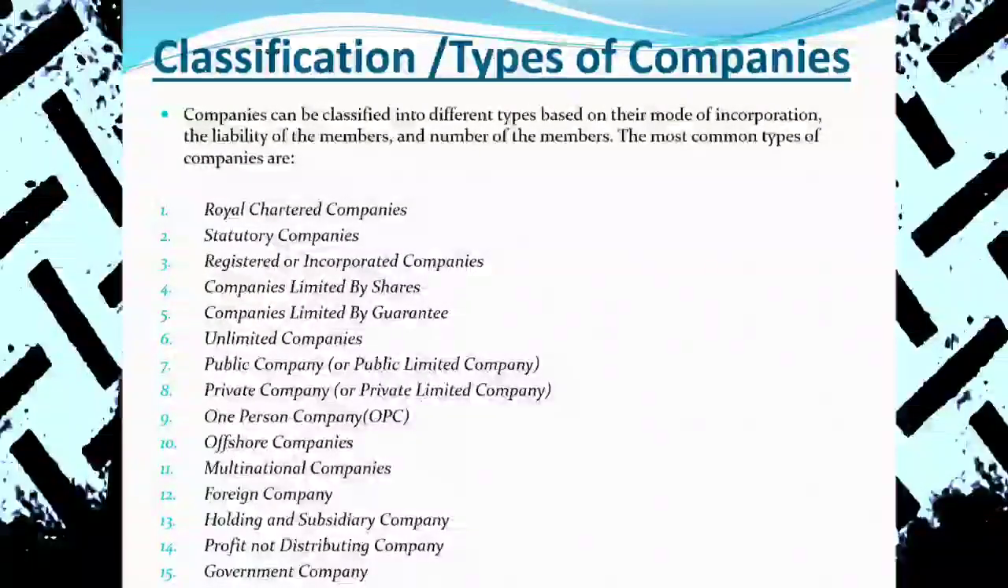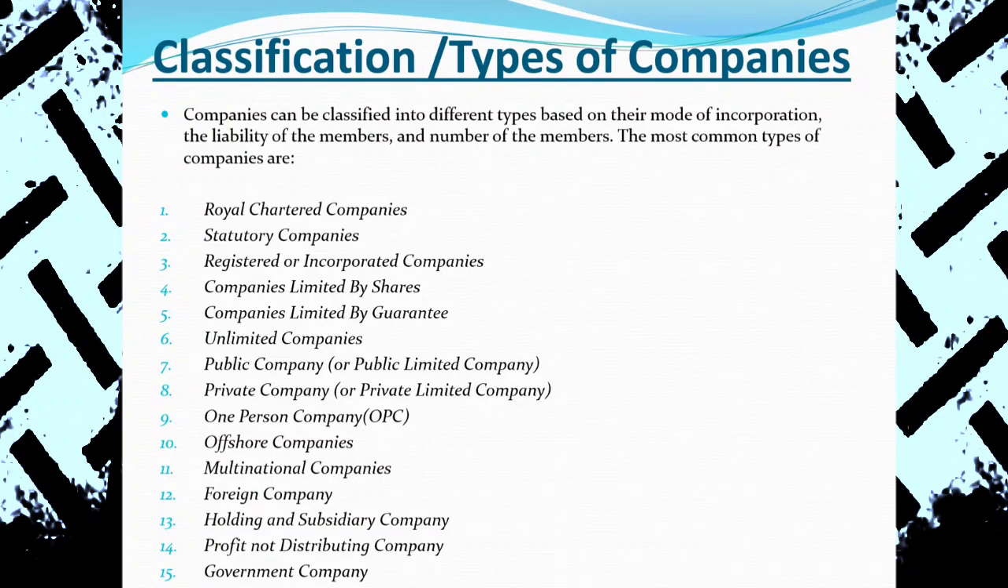So that's why a company can be classified in different ways: on the basis of liability, incorporation of the company, number of shareholders, and the nature of the business, maybe private and public, and on the basis of profit making and profit not making companies. So in this way, we can categorize and classify the company in different ways.